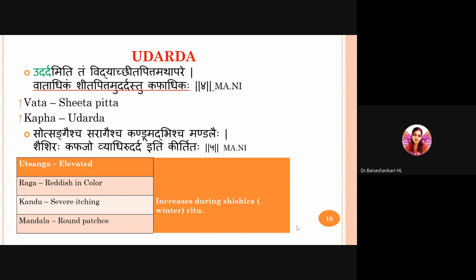Whatever it be, we can understand that Vata is predominant in Sheethapitta and Kapha is predominant in Udarda.